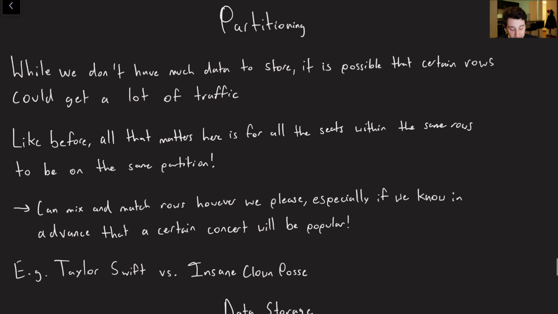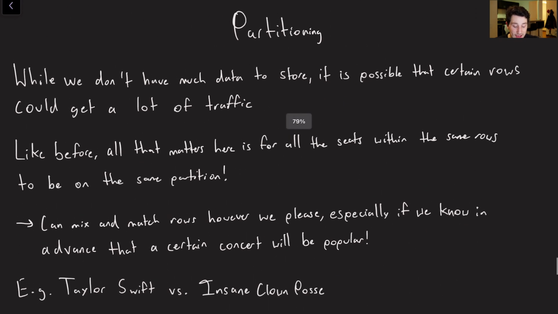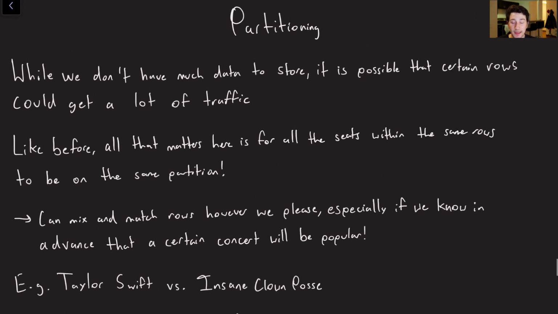Cool. So the last thing that I want to mention, or the second to last rather, is actually going to be partitioning. And the gist of this one is that partitioning is going to work basically identically to how we already mentioned it. Again, keeping every single row on the same partition will ensure that if I want to book multiple seats in the same row, I can do so without having to go to multiple different partitions at a time. That being said, of course, there are going to be certain hot rows, right?